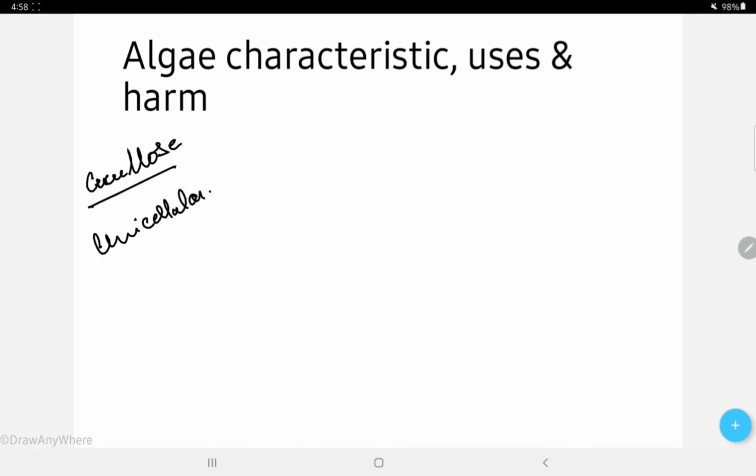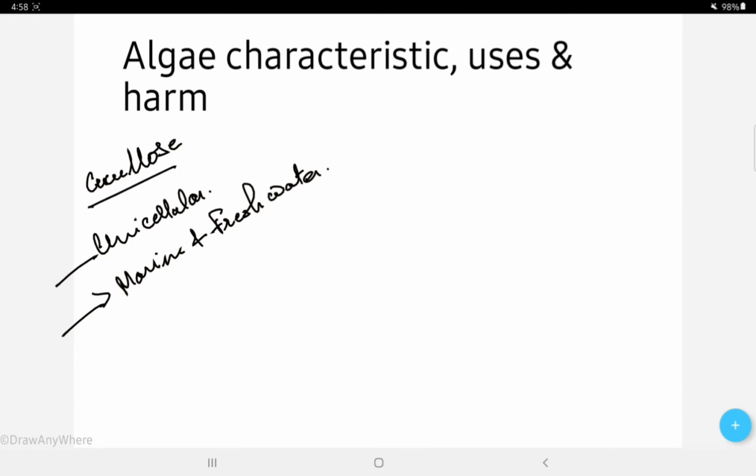Now where can we find these algae? They can be found in marine or fresh water. Their habitat is marine and fresh water, right? They also undergo asexual and sexual reproduction, and they are found in many colors.